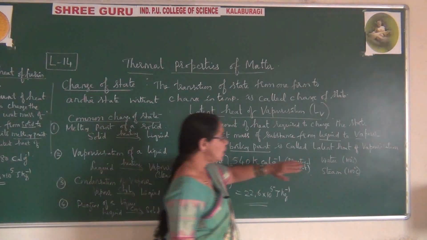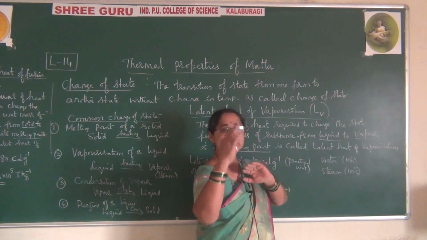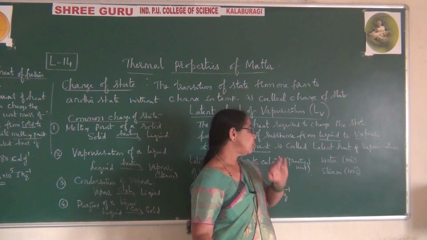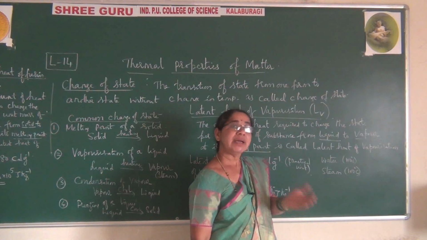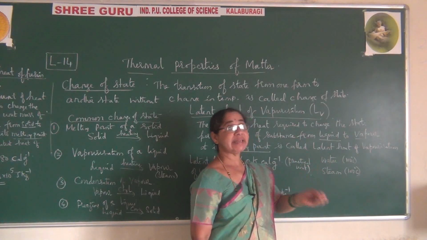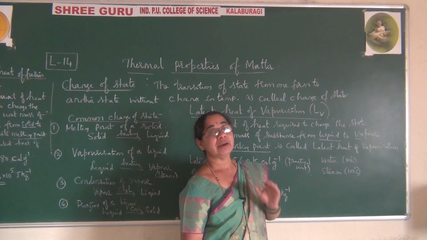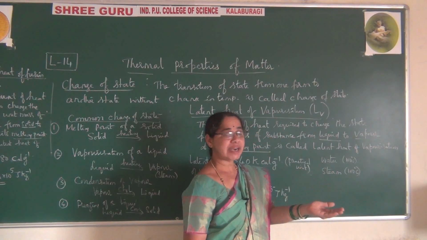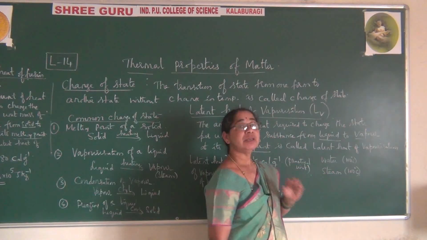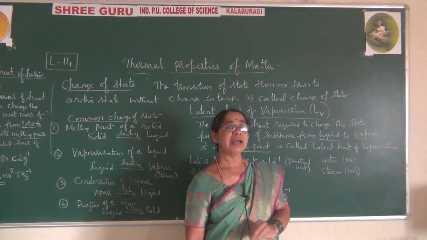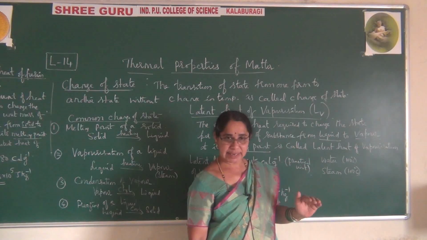So here we said water is boiling, only temperature is rising. We said at that time the change of state was constant. Once the change of state occurs, temperature remains the same. But remember, water at 100 degrees centigrade, the boiling water, has changed state, meaning it will reach steam. So steam at 100 degrees centigrade will have more heat compared to water at 100 degrees centigrade.